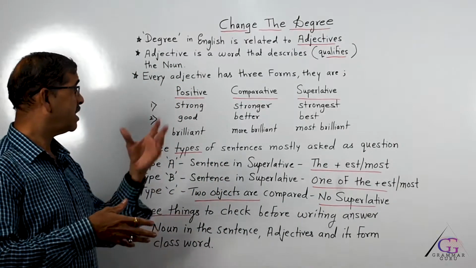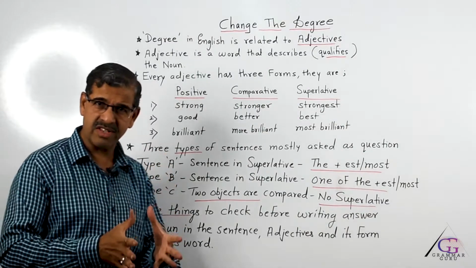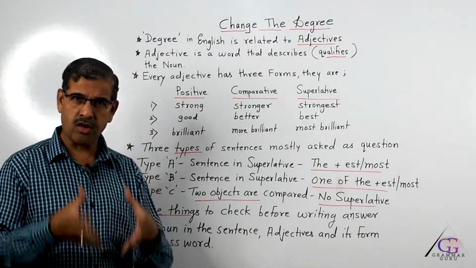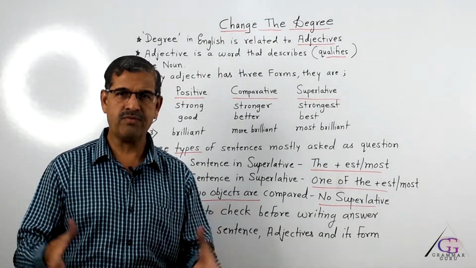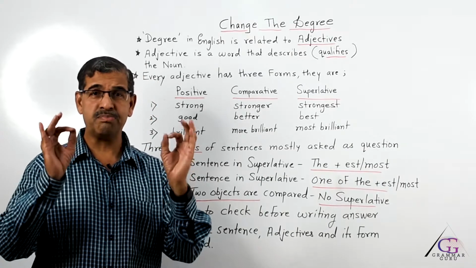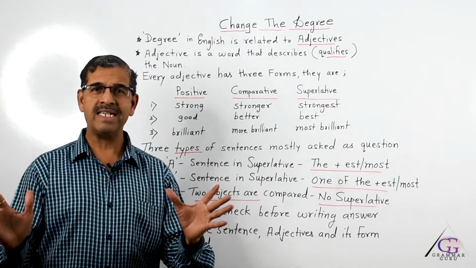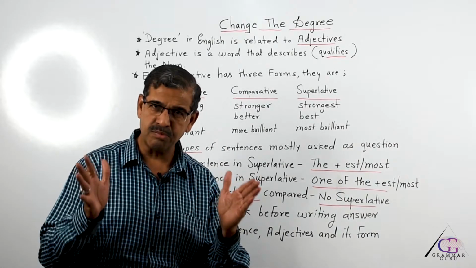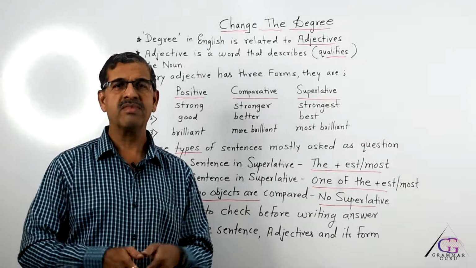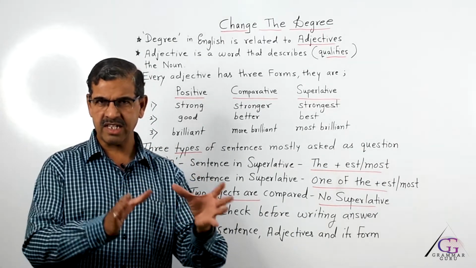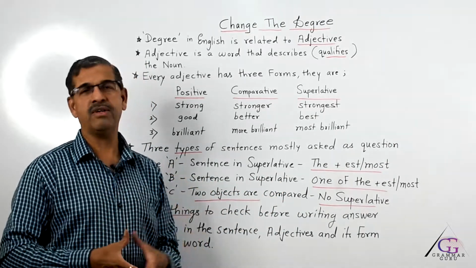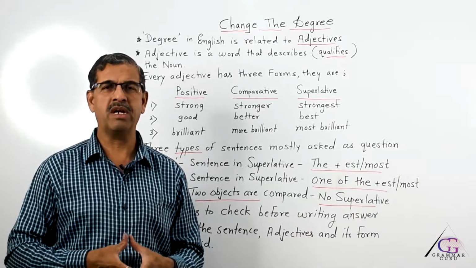Based on that, the next important point is that every adjective in English actually has three forms, and based on their forms, we have three types of degrees. An adjective can be in a positive degree, that is called its base form or the root form. All adjectives in normal form are always in positive, and when an adjective in positive form is used, then we say that this particular sentence is in positive degree. At the same time, the second type is a comparative form, and the third one is superlative.